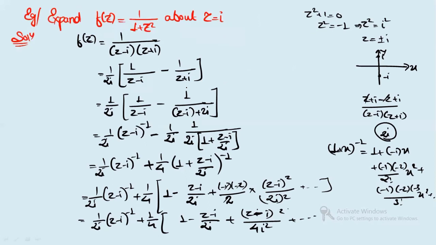Because it is 1 minus (z minus i) by 2i, then whole square, then cube, and so on. This means what? It is just minus 1, right? Summation n equals 0 to infinity, because there is alternate plus minus. So it will have minus 1 to the power n, and this we will have ((z minus i) by 2i) whole to the power n. Okay, 1 by 4 is constant.